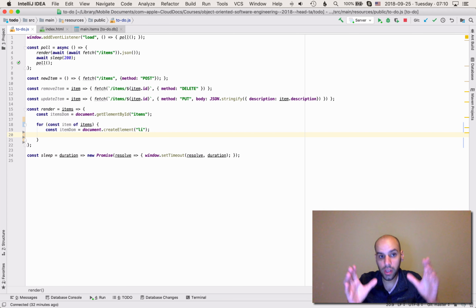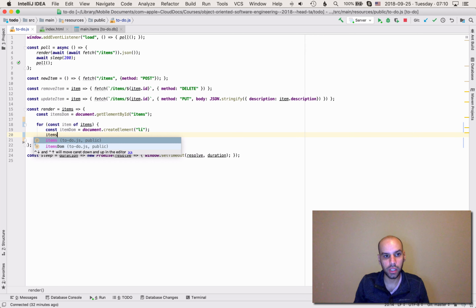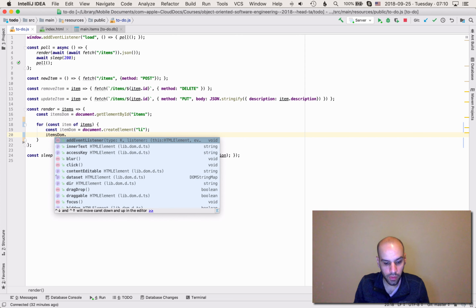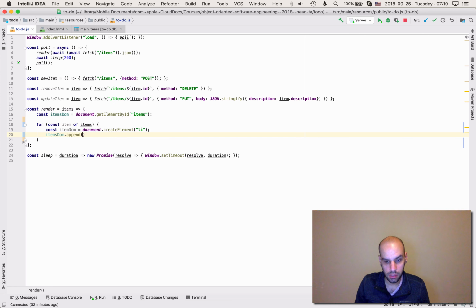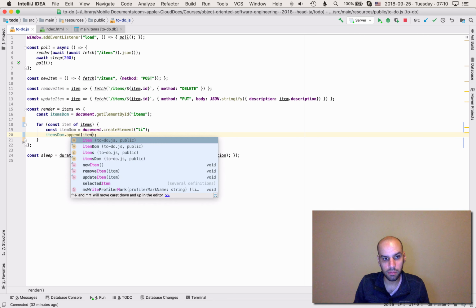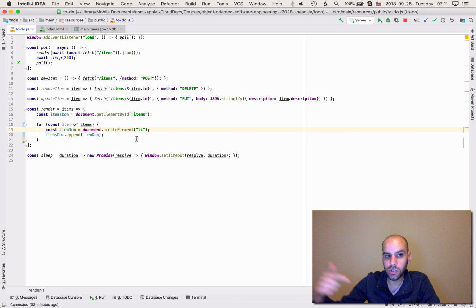Right off the bat, when we create it, it's not on the page. We cannot really see it. So the first thing we want to do is to add it to the items DOM, to the list that we see on the page. So we can say itemsDOM.append(itemDOM). Now, if we only do this, every 200 milliseconds render is called, and we are appending all the to-do items to the list. So the list is going to grow very fast.